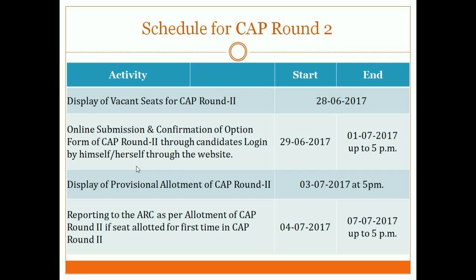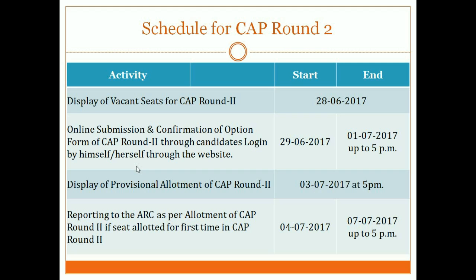The only issue here is that people who have chosen freeze as an option are not eligible, because they confirmed their seats. People who did not fill any option in CAP round 1 are also eligible for CAP round 2. Now imagine a situation: you have chosen a float option and you were allocated college number 13.